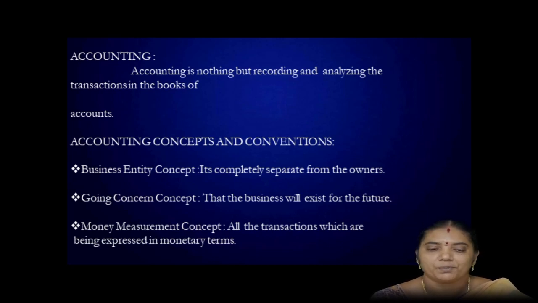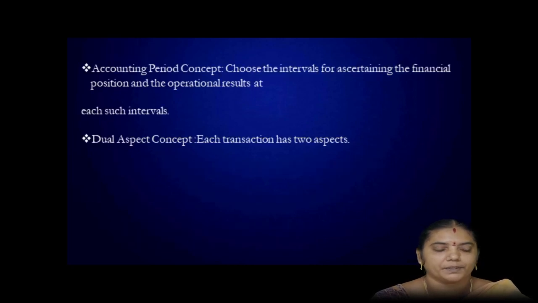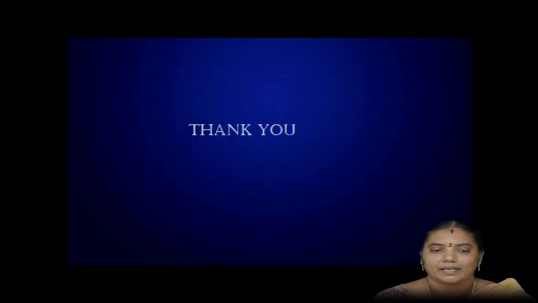Next one, money measurement concept. All the transactions are expressed and interpreted in terms of money. Next one is accounting period concept. The state of affairs of the business is stated at intervals. We have to choose the intervals for ascertaining the financial position and the operational results. Next, dual aspect concept. Every transaction has two aspects, one is a debit and another one is a credit. Thank you.